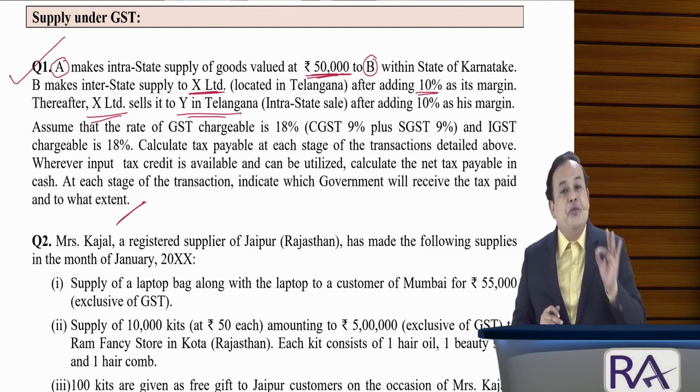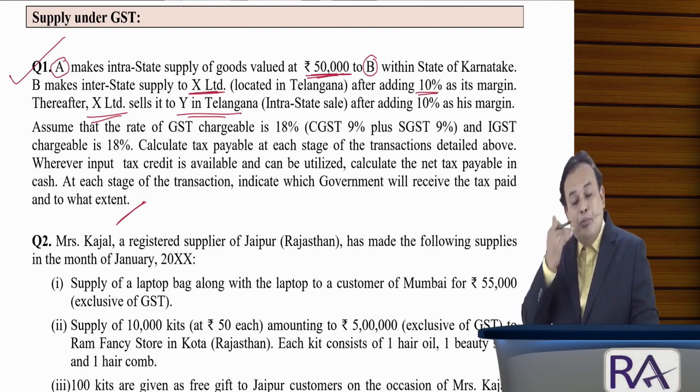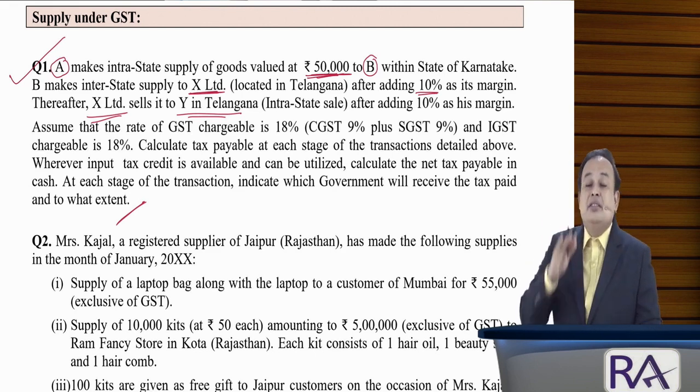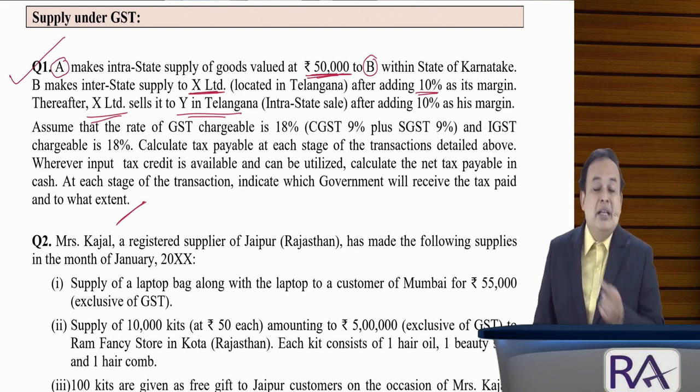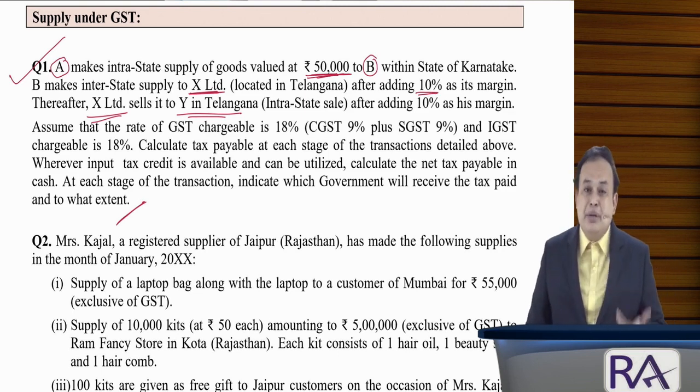Exporting state will get zero revenue in the state, in the GST law. Importing state, where the goods or services are consumed, that state only will get the revenue. That much equal revenue will also be got by the central government. How is it all? Let us see the problem solution I am presenting here.